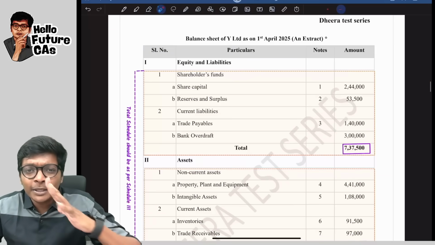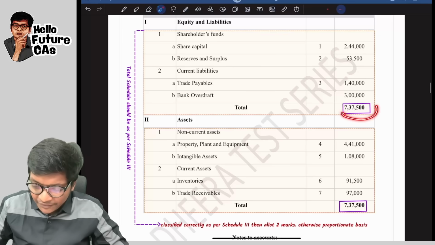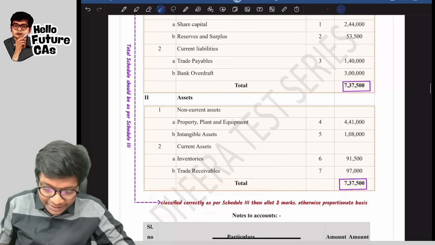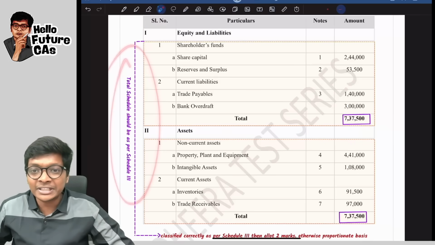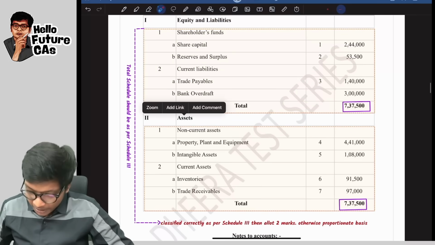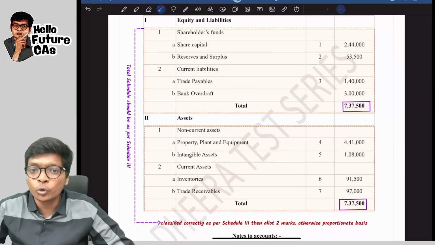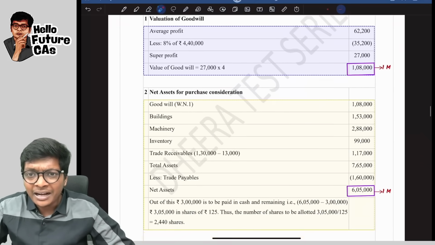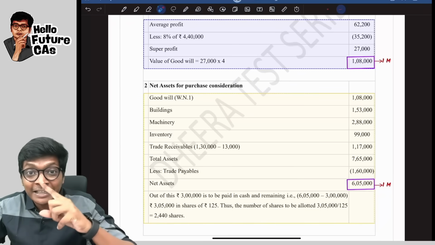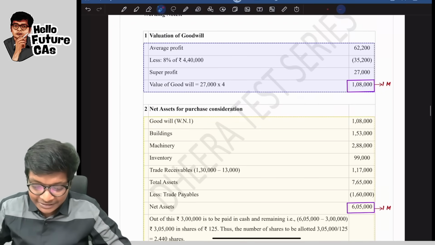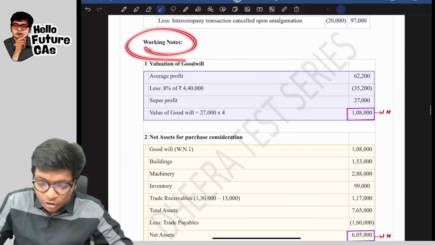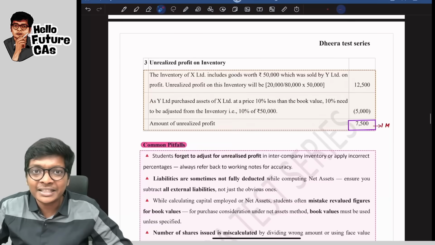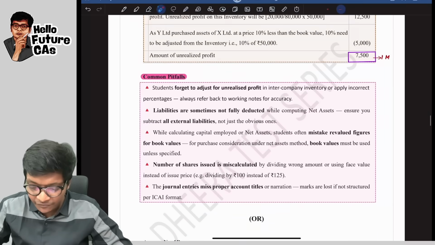Now finally coming to the balance sheet, I have given that if the balance sheet tallies and is correct as per Schedule 3, all the values of Schedule 3 are there, then how many marks are we giving, guys? Only 2 marks. Then the notes to accounts is given. Come down. Marks are not only for the balance sheet, even for notes. Look at this. In notes, in working notes, valuation of goodwill, purchase consideration, 1 mark each. And then lastly, for every sum,